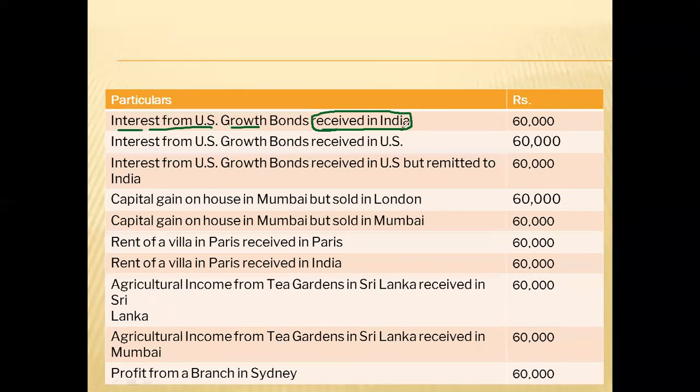Where is the interest received? Interest is received in India, so this will be an Indian income.